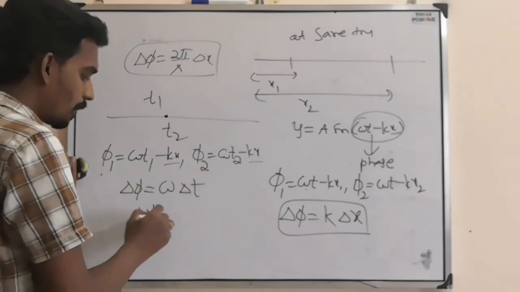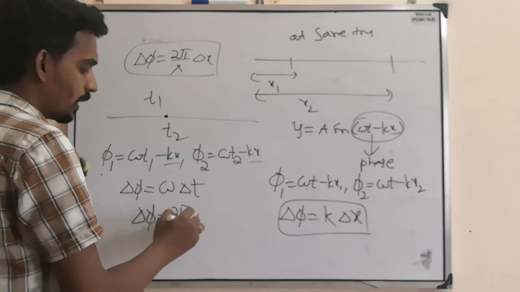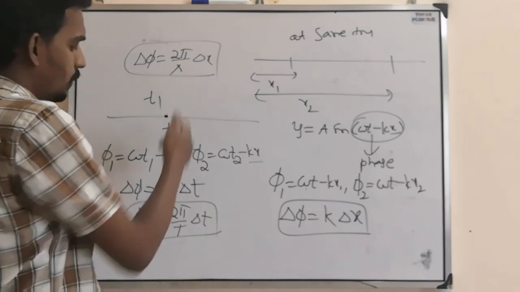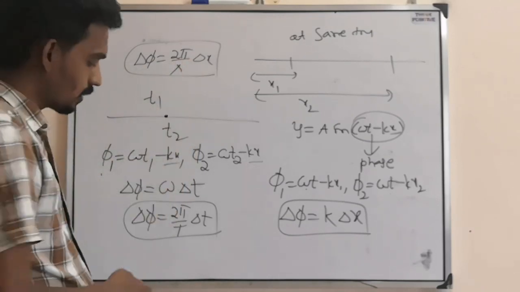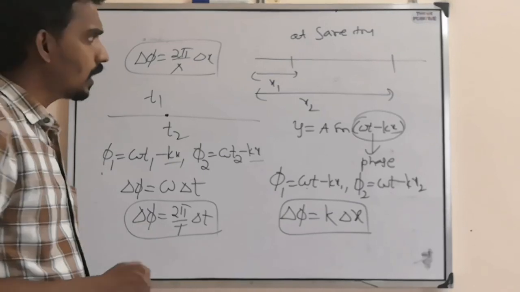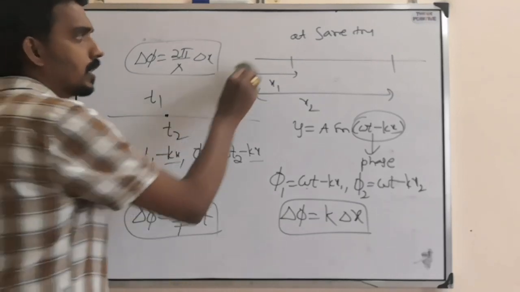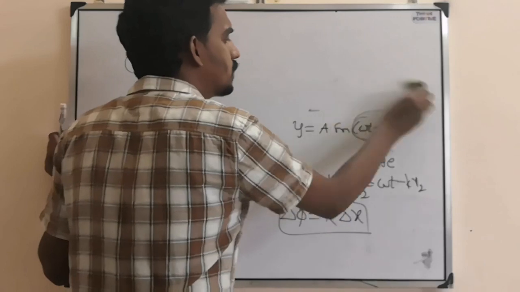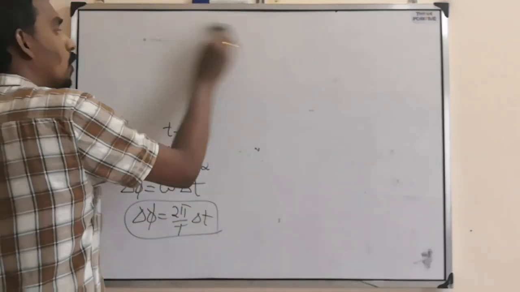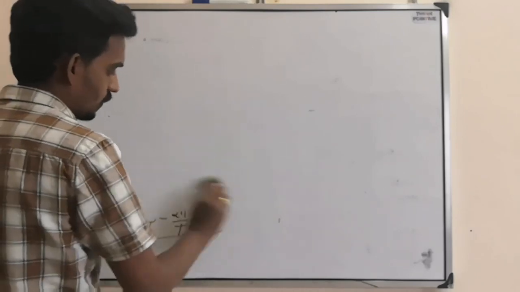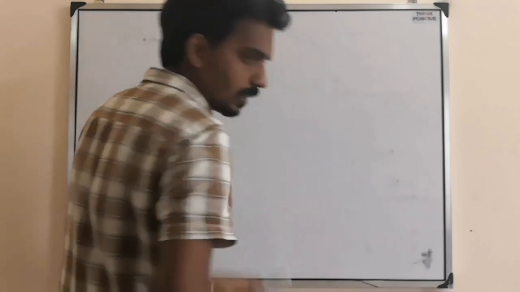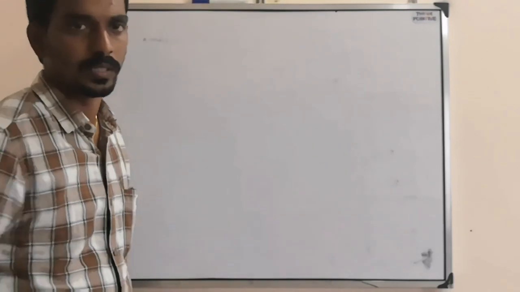That means delta phi equals 2 pi by T into delta t. So this is the relation between phase difference and path difference, and phase difference and time difference, so that we can find the relation between them. Based on this, sometimes questions can be asked. How the questions can be asked, we will see a little bit later, that is based on superposition.